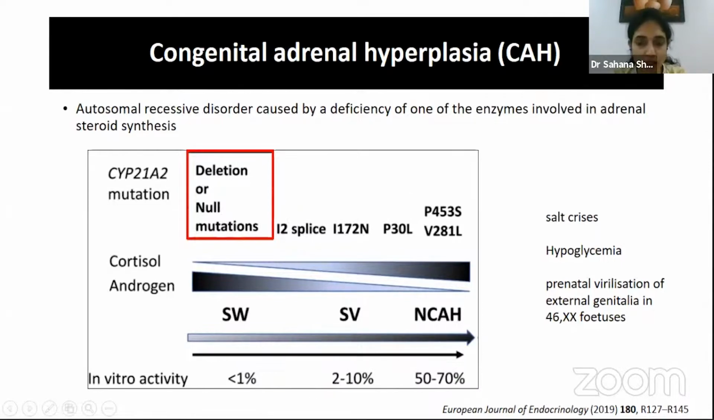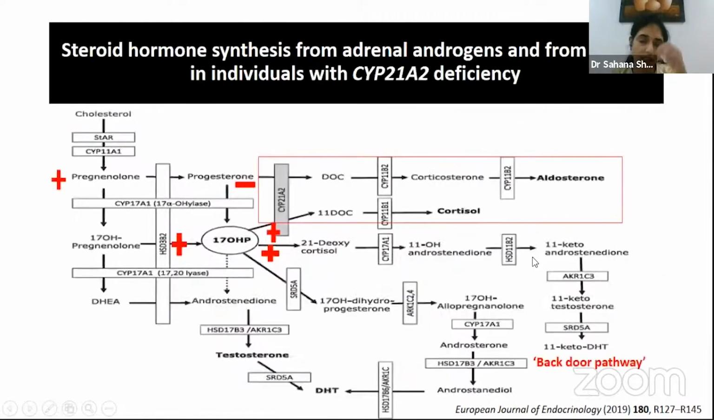Now, non-classical congenital adrenal hyperplasia is associated with certain specific mutations where the enzyme deficiency is not so severe. They may have residual enzyme activity of between 20 to 70%. Thus, they may not be hypocortisolemic and may not present with genital ambiguity at birth. So depending on these mutations, the severity of the presentation, or the clinical spectrum, would vary.